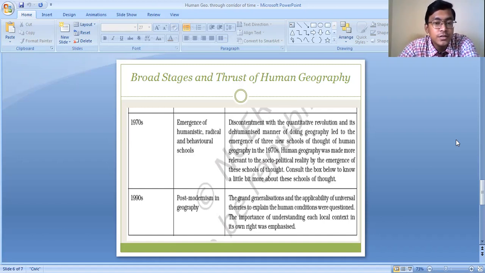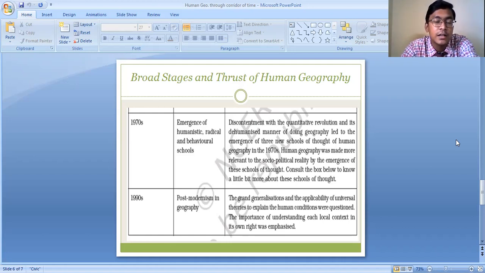These different schools of thought, that is the humanistic, radical and behavioral schools of thought, helped in understanding in a better way the behavior of human beings, the cultural aspects, the economic aspects of human beings.